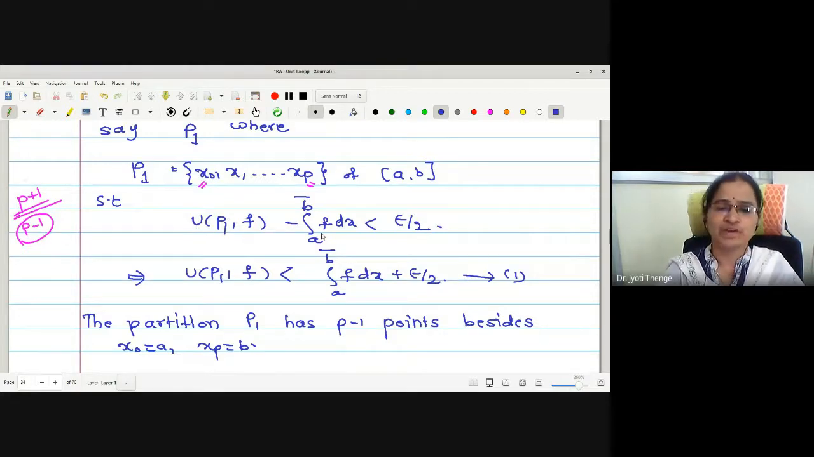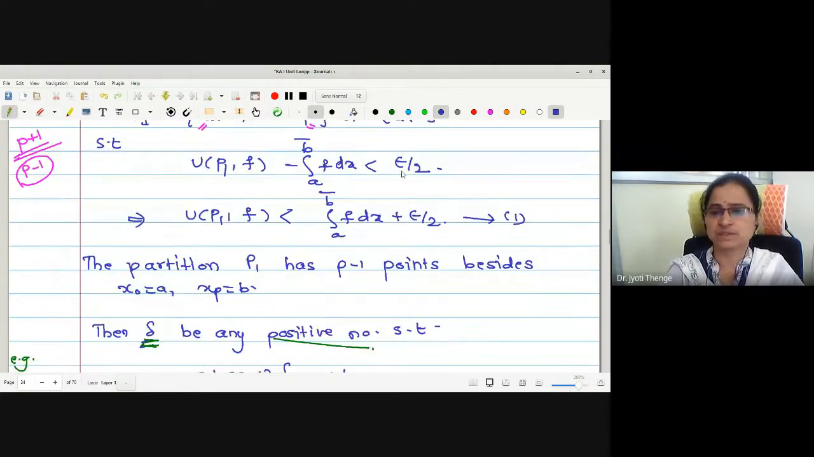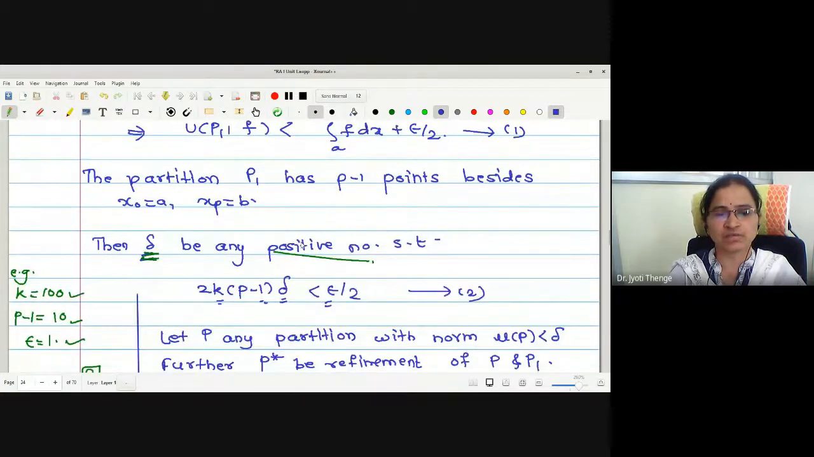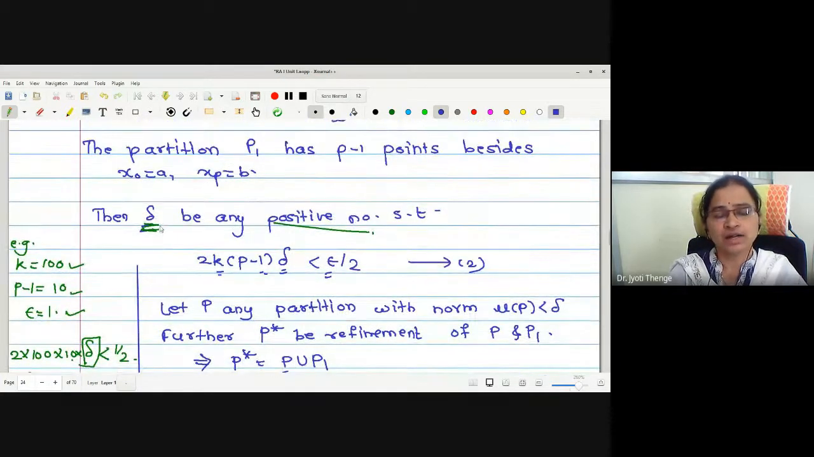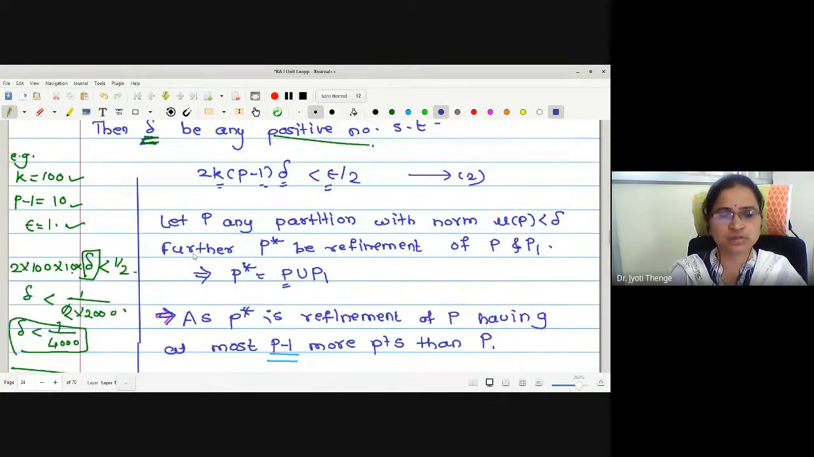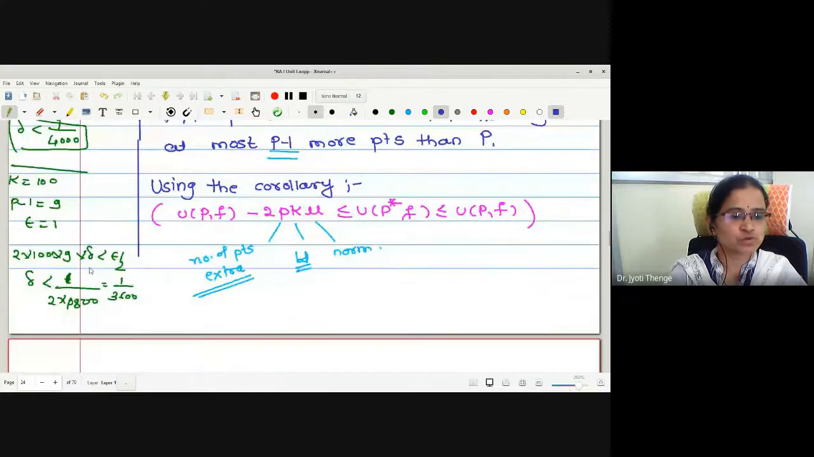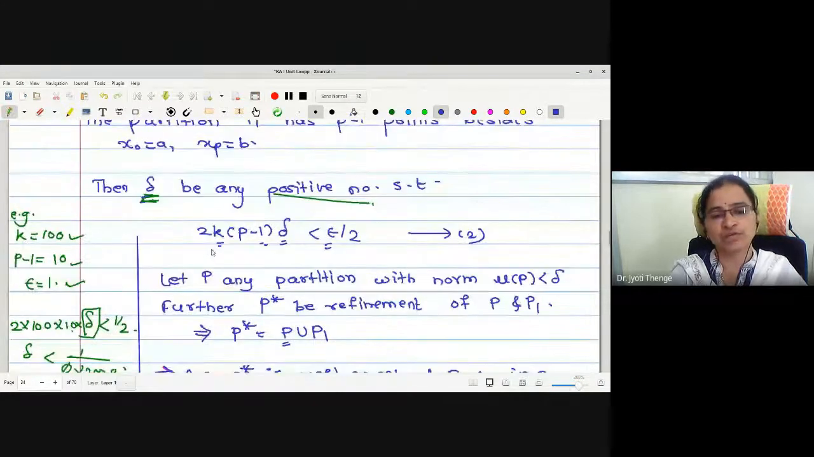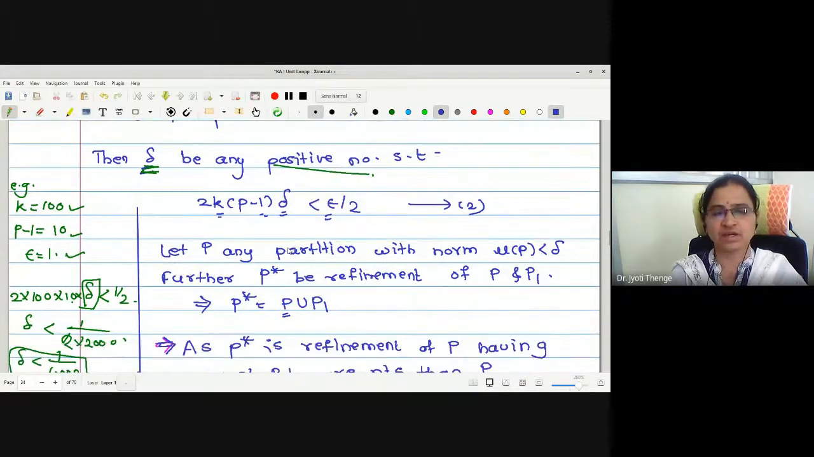Then UP1f minus upper integral is less than epsilon by 2. Epsilon by 2 I have written just for the sake of adjustment, right? Then we have this statement number 1 with us. Then delta is a positive number we select such that 2k p minus 1 delta is less than epsilon by 2. With the help of examples also we have seen that for every choice of k, p minus 1 and epsilon, we have one delta with us, right?